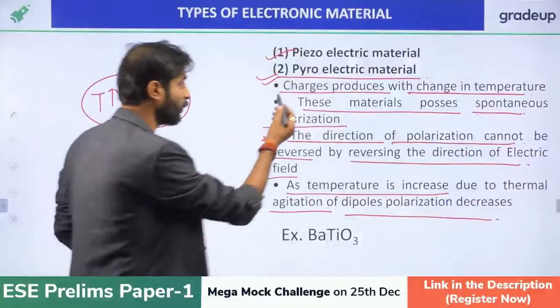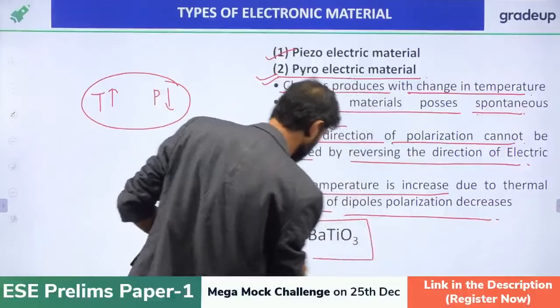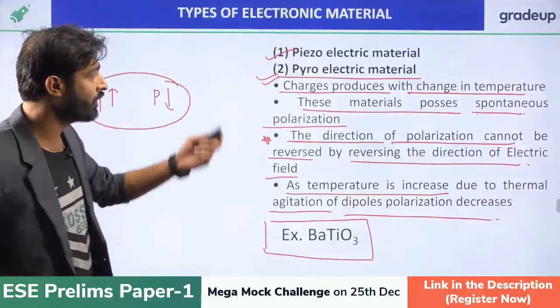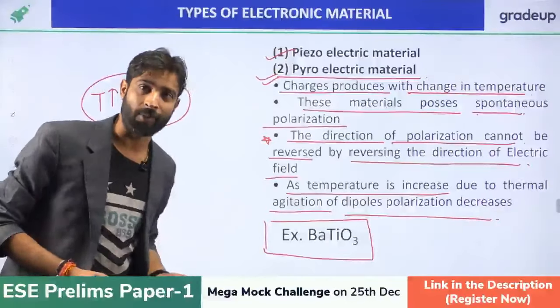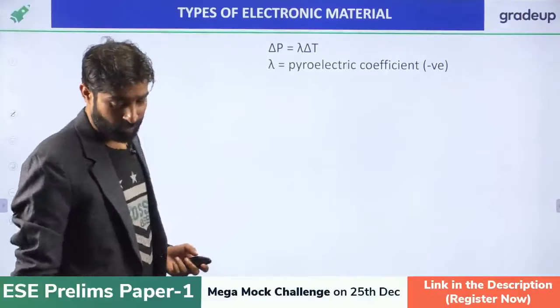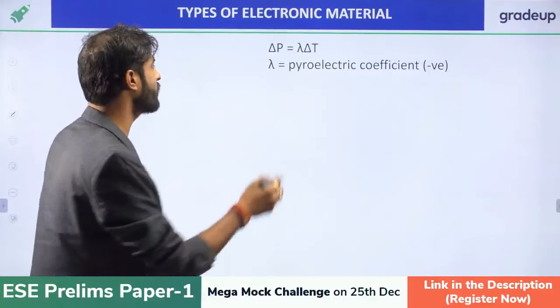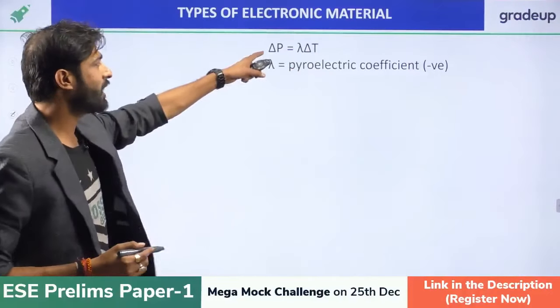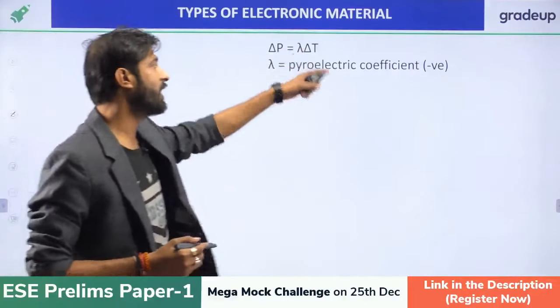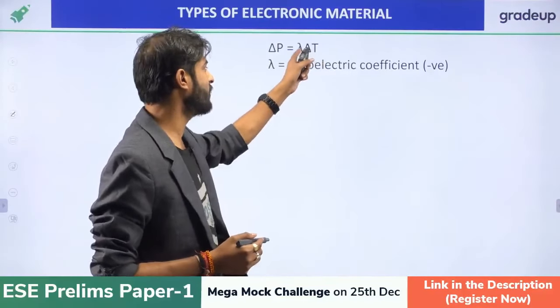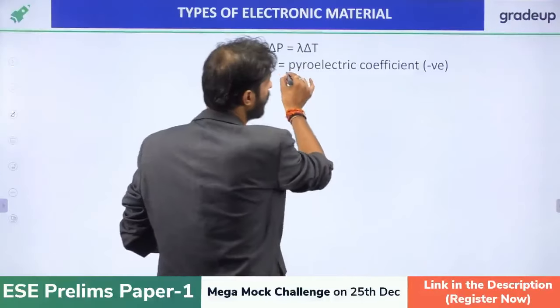The most important example for the pyroelectric is BaTiO3. BaTiO3 is the best example of a pyroelectric material. Now, remember one thing for the pyroelectric material: delta P equals lambda into delta T. Delta P is the change in polarization, delta T is the change in temperature, and lambda is the pyroelectric coefficient.